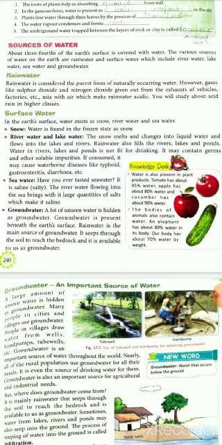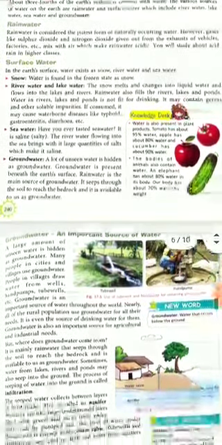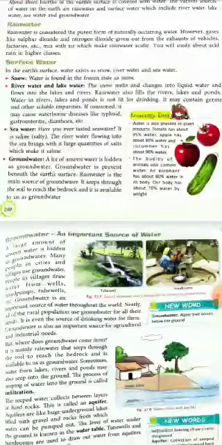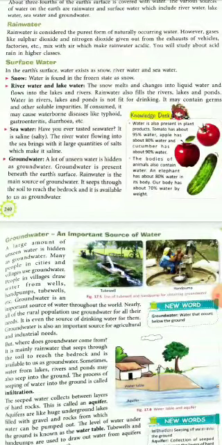Now coming to surface water. As we have seen, water is found in three states, solid, liquid and gas, right? So the surface water is seen in three forms. Snow, found in frozen state; river water and lake water, where snow melts and changes into water, and it flows like rivers and lakes. Sea water, we know that sea water cannot be used for drinking, it is saline. We discussed this in the class, so I will just repeat it.